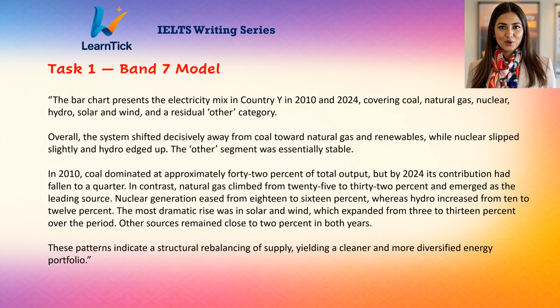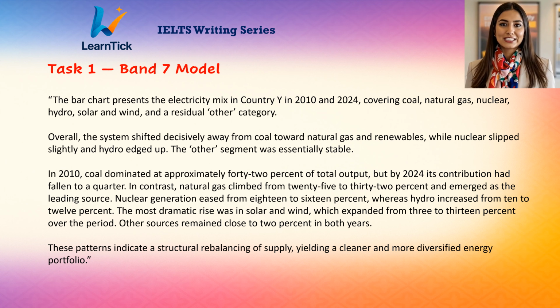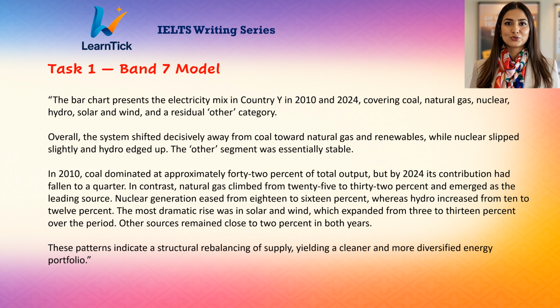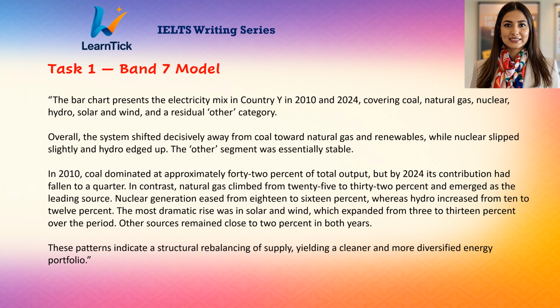In 2010, coal dominated at approximately 42% of total output, but by 2024, its contribution had fallen to a quarter. In contrast, natural gas climbed from 25 to 32% and emerged as the leading source. Nuclear generation eased from 18 to 16%, whereas hydro increased from 10 to 12%. The most dramatic rise was in solar and wind, which expanded from 3 to 13% over the period. Other sources remained close to 2% in both years. These patterns indicate a structural rebalancing of supply, yielding a cleaner and more diversified energy portfolio.